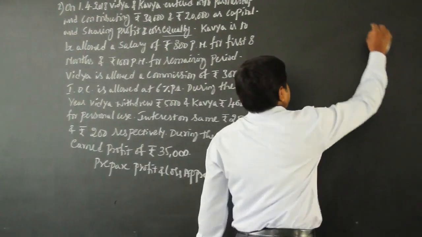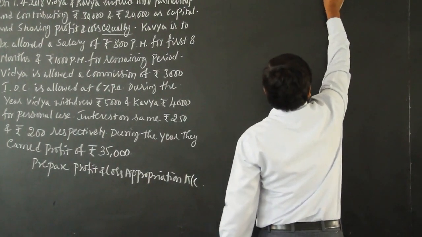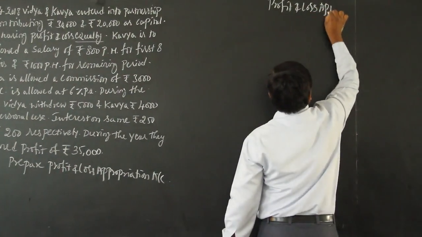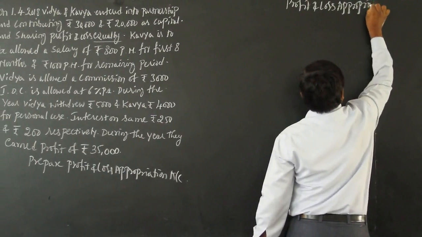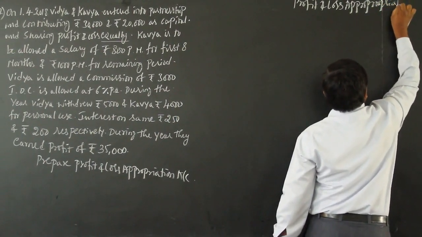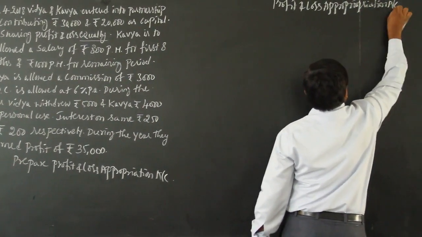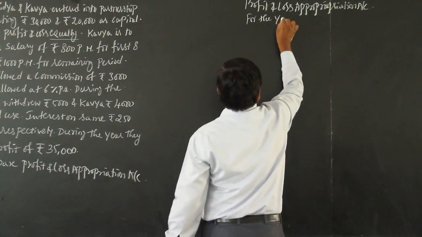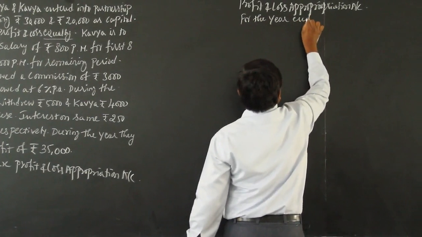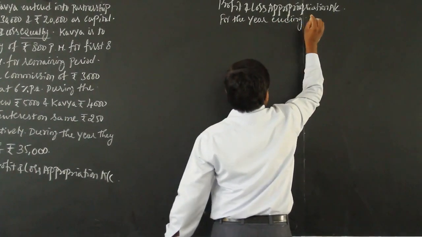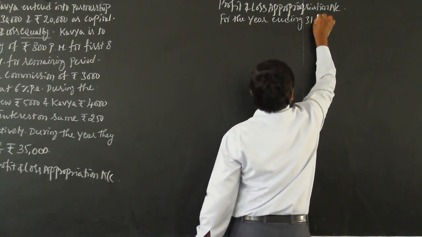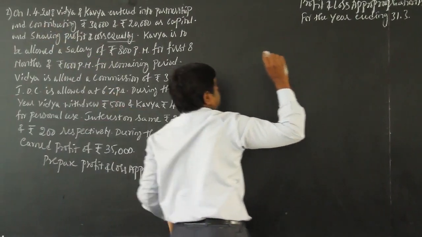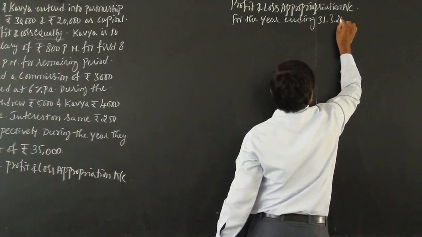You can go on writing like this: profit and loss appropriation account for the year ending 31st March 2019. The date given is 1/4/2018, so the year ends on 31st March 2019.